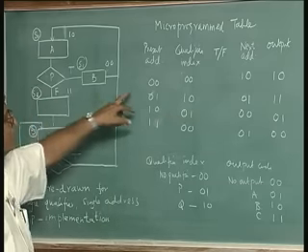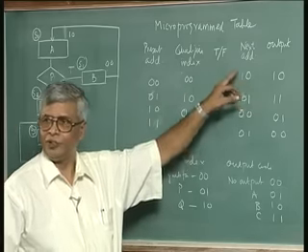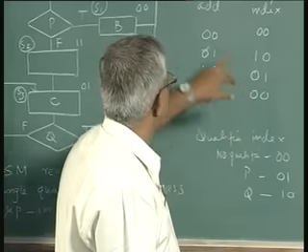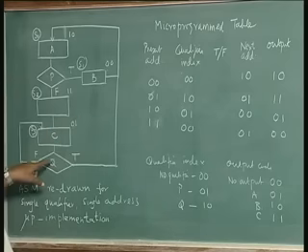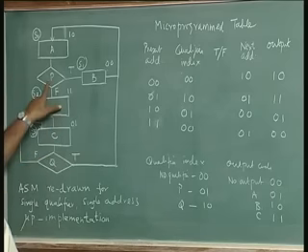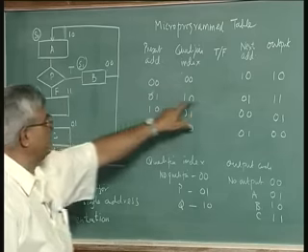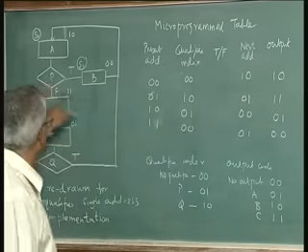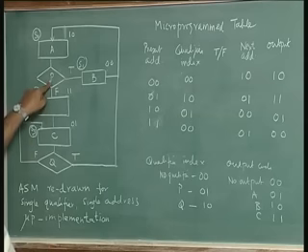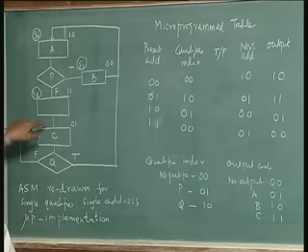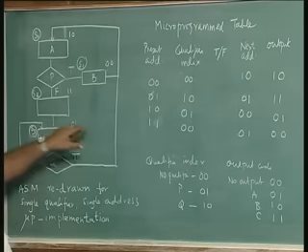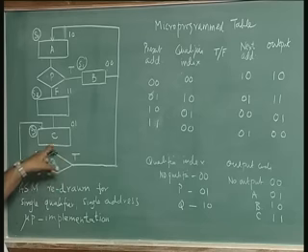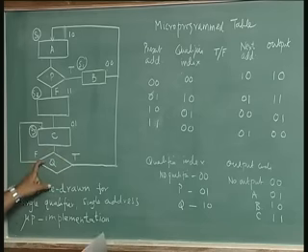If it is true, does it go to this state? If it is false, does it go to this state? That I have to write here. It goes to this state whether it is true or false. For example, take the qualifier tested 1 1 0 0 1, you take this state P. In this state, 0 1 goes to 1 0, if the qualifier is true, we don't have to write it. It goes back to 0 1 if the qualifier is false. So, I have to write here false.